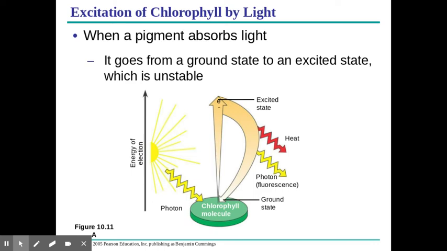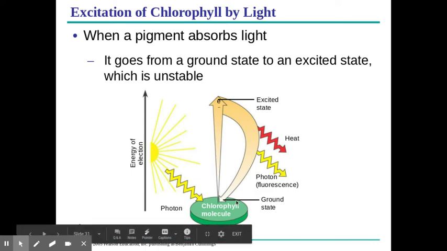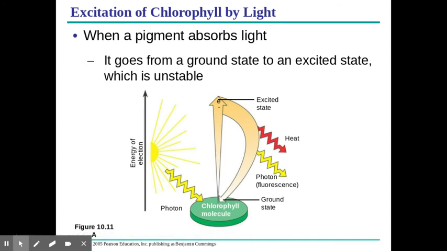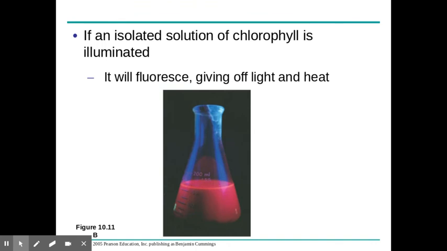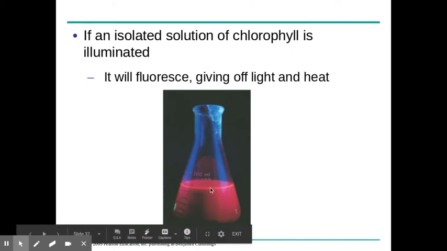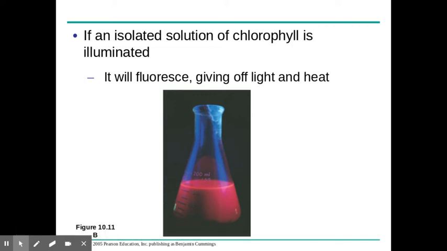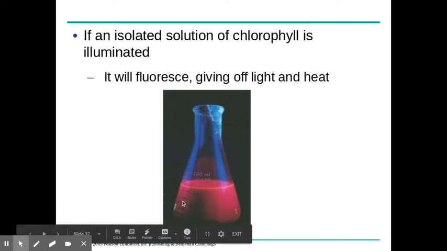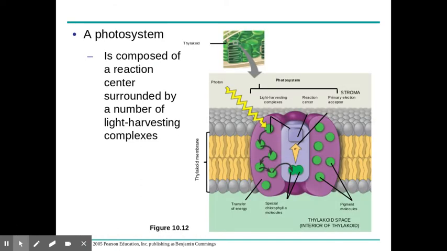When a pigment absorbs light, it gets excited, and what it really does is excite electrons, and we'll show you that in the photosystems in a minute. Photosynthesis does a really nice job of harnessing this. If you just had chlorophyll in a beaker, it actually gives off a lot of light and heat, but we can harness that light in photosynthesis. This is raw chlorophyll, not chlorophyll that is found in a plant cell, in a chloroplast.